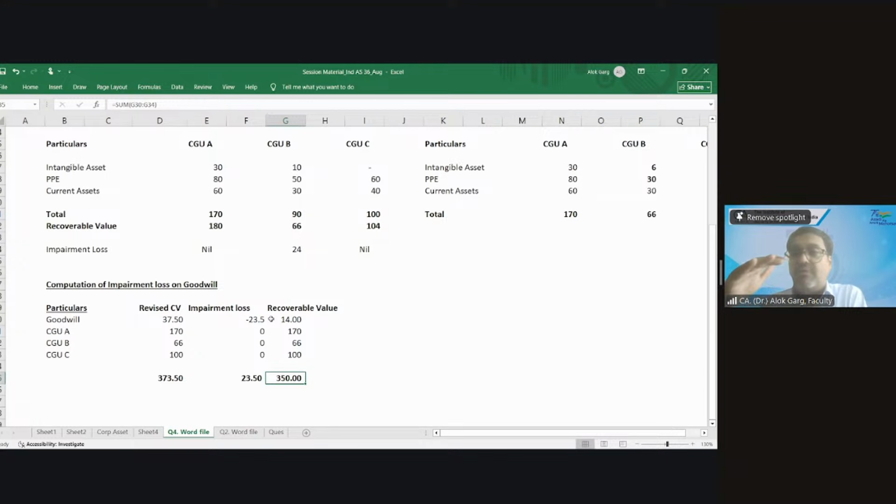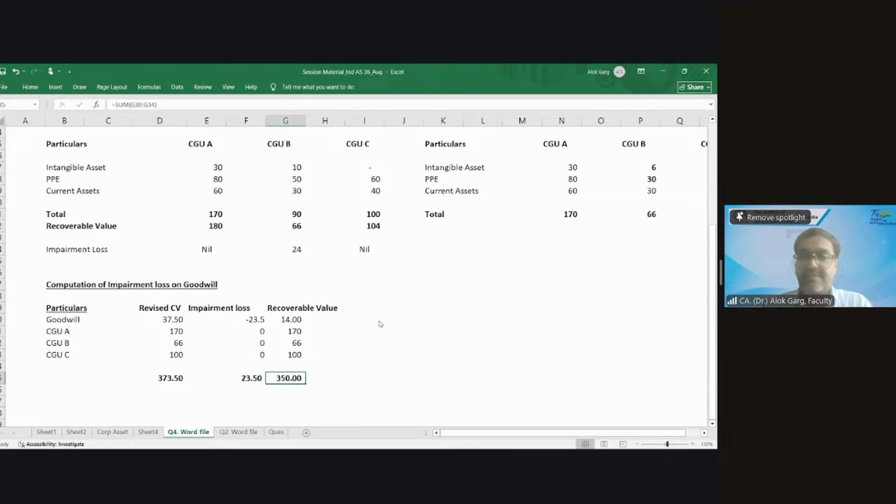With the goodwill and the revised carrying value, you get a value, and comparing it with the recoverable value of the organization gives the impairment loss. First allocate the impairment loss on goodwill. If it is over and above goodwill, allocate in the ratio of CGU A, B, and C. Is that clear to everyone? This was different in this question, and hence I covered it.